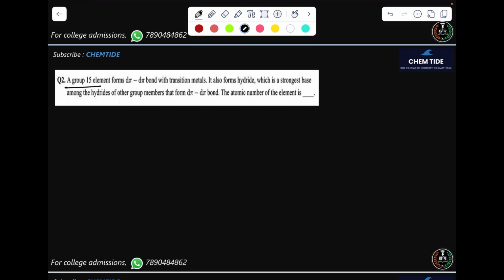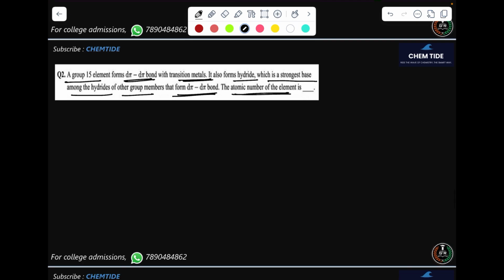Question 2. A group 15 element forms d-pi bond with the transition element. It shows hydride, which is the strongest base among the hydrides of the other group members, and forms the d-pi bond. The atomic number of the element? Okay, so d-pi bonding is done by only phosphorus. 15 family is a nitrogen family. Nitrogen, phosphorus, arsenic, antimony and bismuth, where phosphorus is showing the d-pi bonding and PH3 is a good base also. So your atomic number will be 15. Answer is 15.